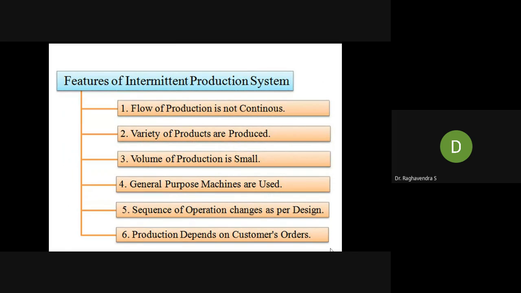Features of intermittent production: let us see what the features are. The flow of production is not continuous, because it stops, starts, stops, starts. A variety of products are produced based on the order. If you give an order for any customized product, it comes under the intermittent production system. Similarly, if you construct a house and give the construction to contractors.